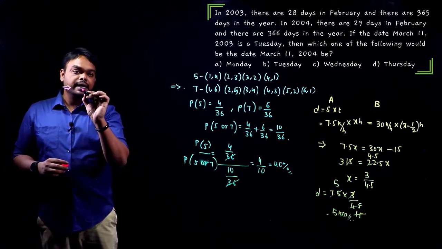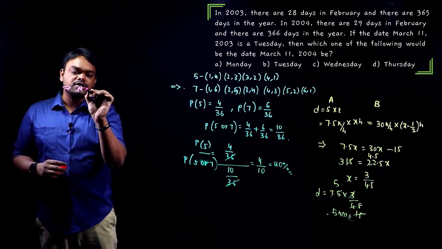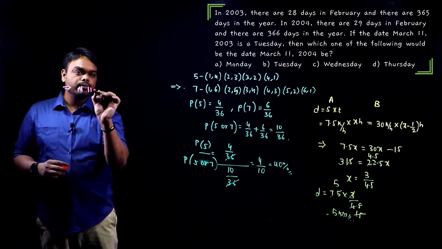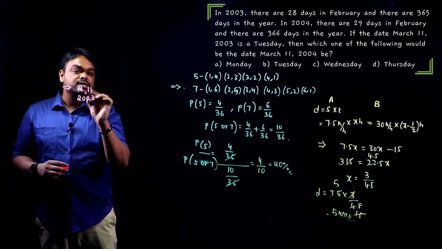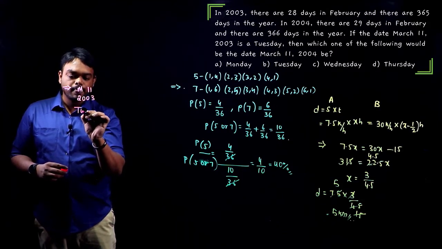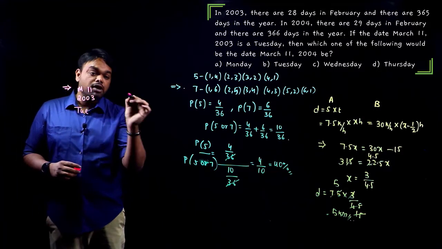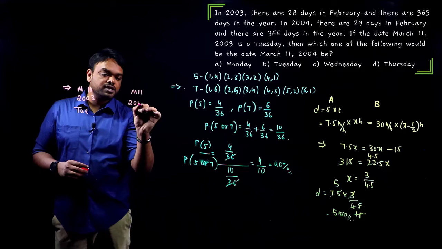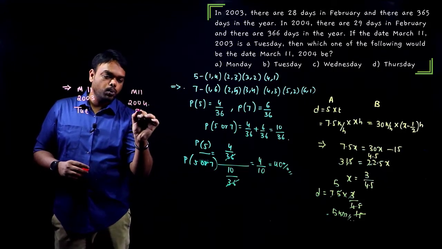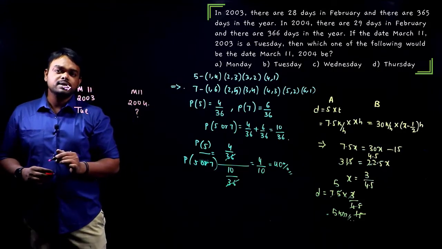Guys, he's talking about March 11, 2003. He told us this is Tuesday. Now he's asking about March 11, 2004. Which day? Very simple, guys.